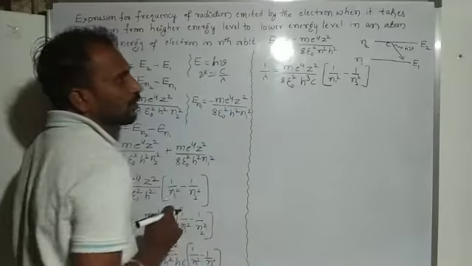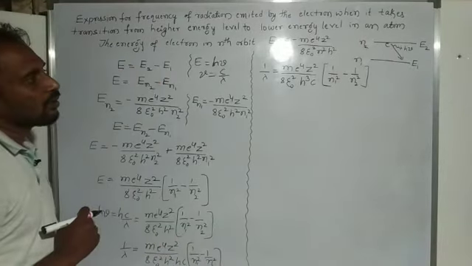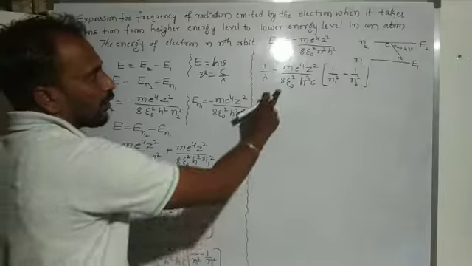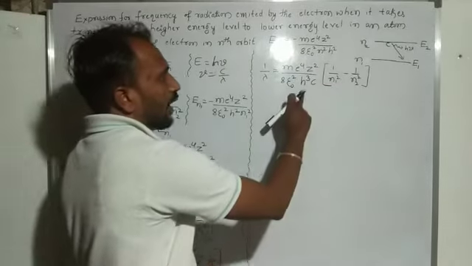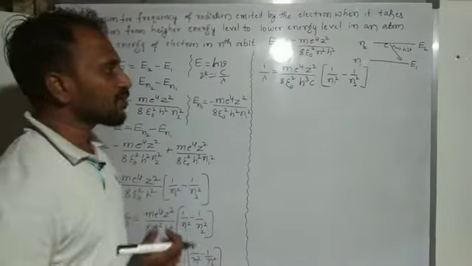You already know the mass of electron, charge on electron, atomic number, permittivity of free space, Planck constant, and speed of light. C means the speed of light.